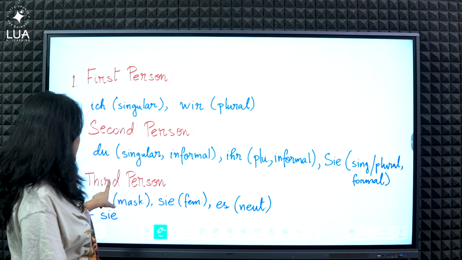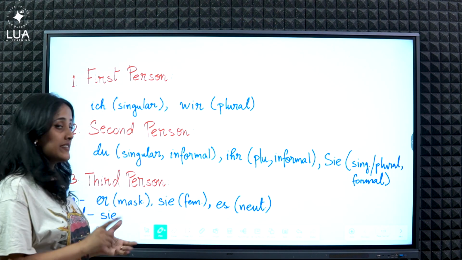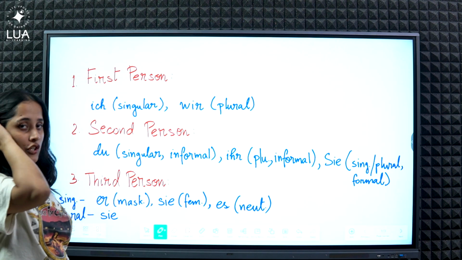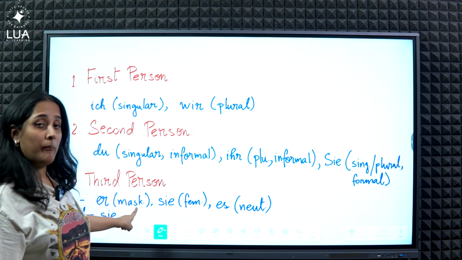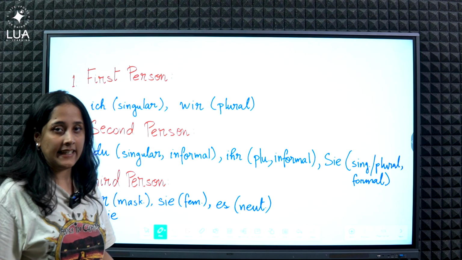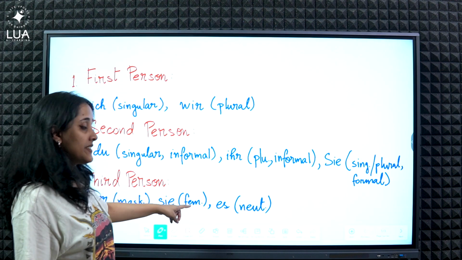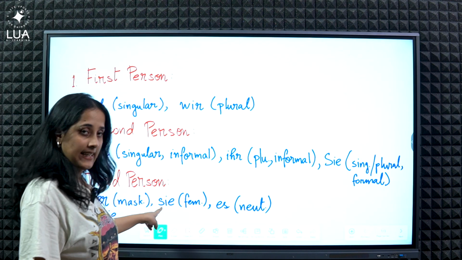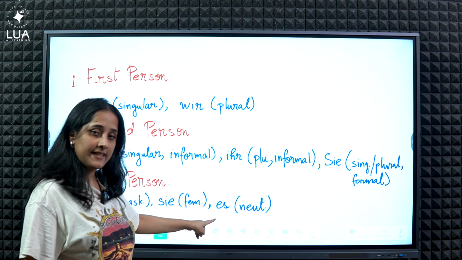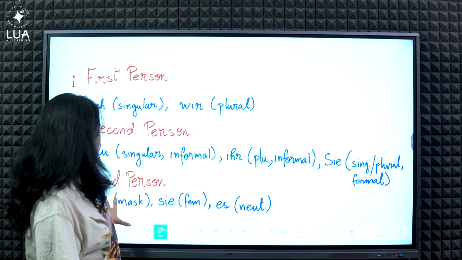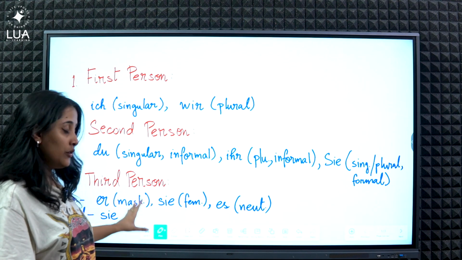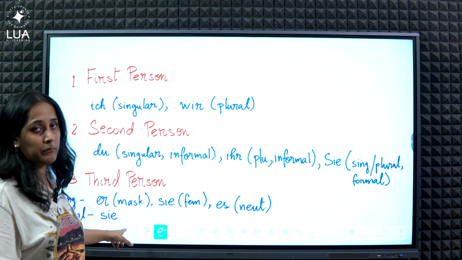So now, there is the third person pronoun, that is he, she, it, and they, right? So in singular, if it's a masculine noun, it will be er, which means the same as he, okay? And then there is the feminine pronoun sie, meaning she. And then the neutral pronoun, that is es, which means it. So all of these are your singular pronouns. Then comes the plural pronoun, which is sie again, and that means they.